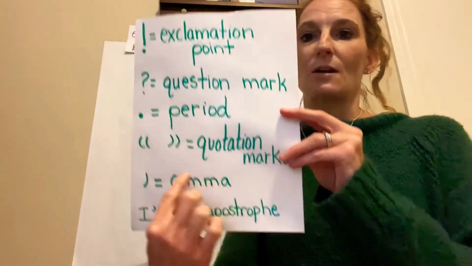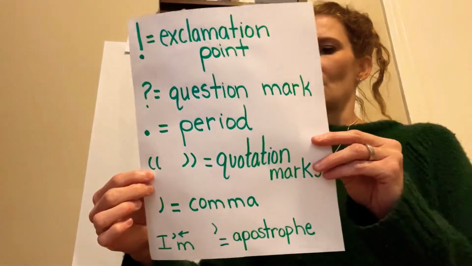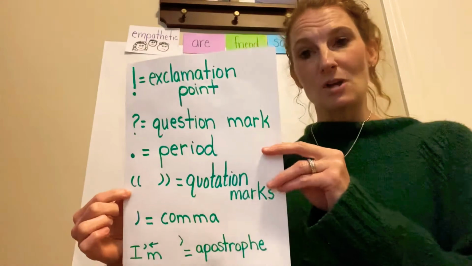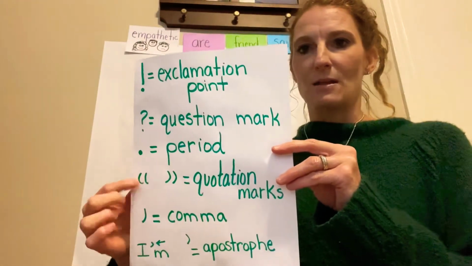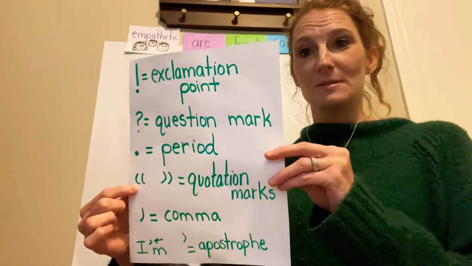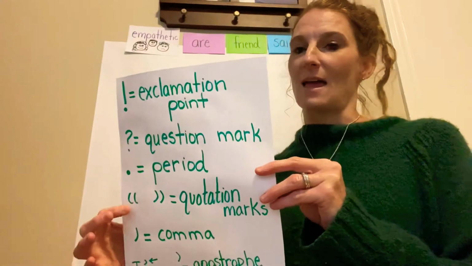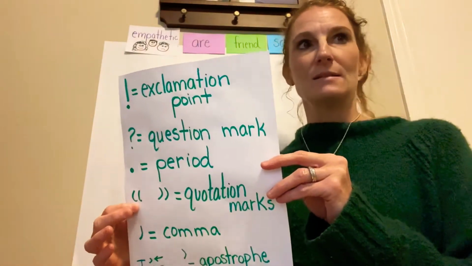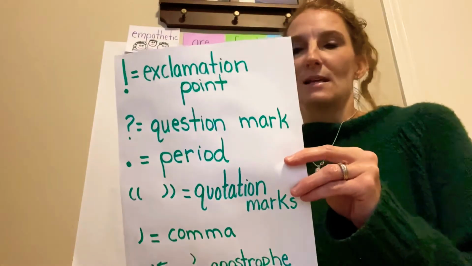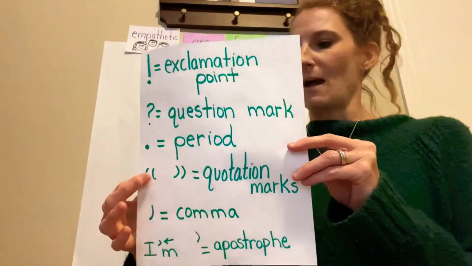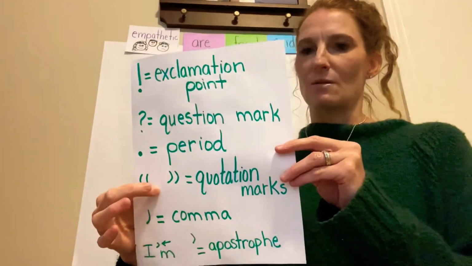These next marks are called quotation marks. And we use quotation marks for a couple reasons. We use them when people are talking in the story. So whenever they start to talk, we signify that by using these marks. We also use these marks to quote or to say what someone else said in our writing. So if our friend said, "Ice cream is just delicious," and I want to quote them, I would say, Sam said, "Ice cream is delicious." So I would put these quotation marks.